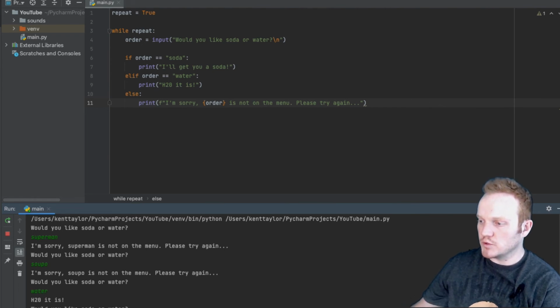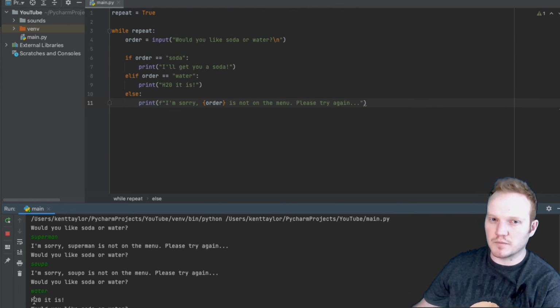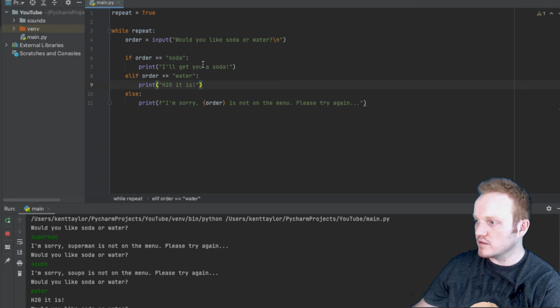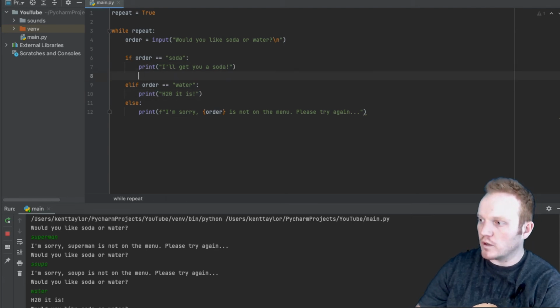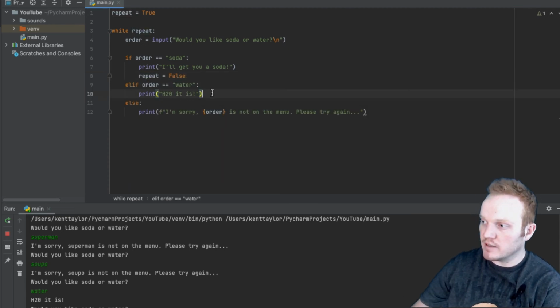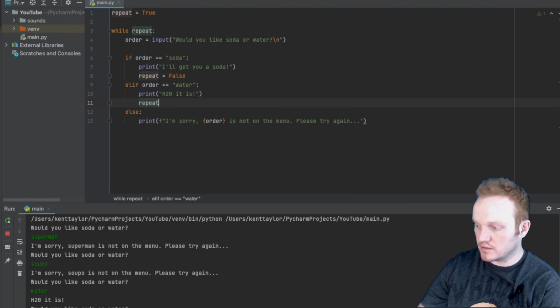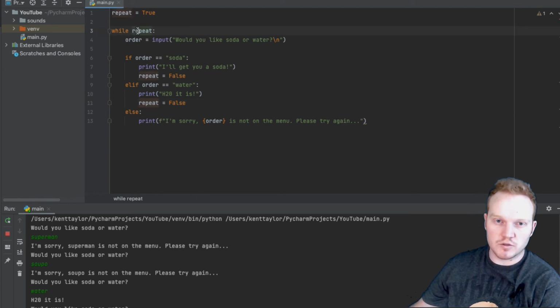But I don't want it to repeat if I type something correctly. If the user types in soda or water, then we don't need them to type it in again, right? Whenever we type something correctly, I want the loop to break. So we are going to set repeat to false if they type soda. And if they type water, I'm going to set repeat to false, because once it prints H2O it is, or I'll get you a soda, it will come back up here and check to see if repeat is true or false. If it's false, it will break out of the loop.